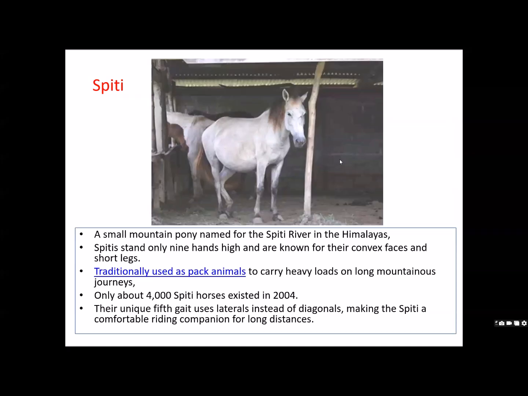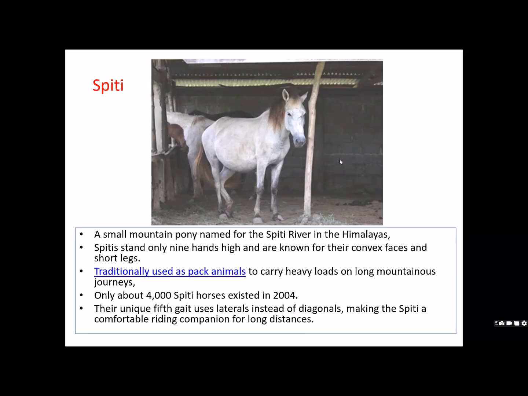Spiti, again, is found in the Spiti region of the Himalaya. This Spiti stands only 9 inches. Earlier we were saying 12 to 14, but this is still smaller. 9 inches high, and they are known for their convex faces and short legs. Traditionally used as a pack animal to carry heavy loads, and over 4000 Spiti horses still exist. Their unique 5th gait uses laterals.